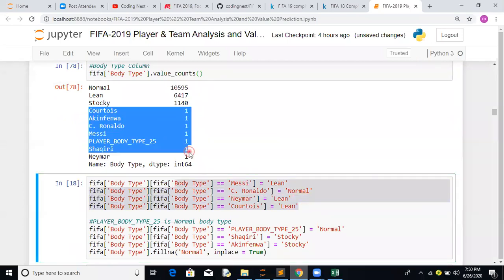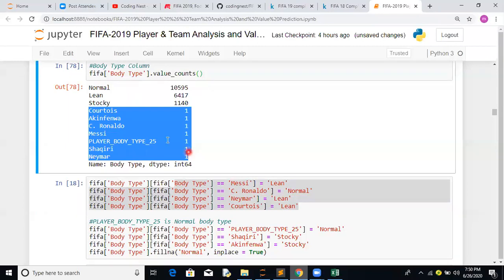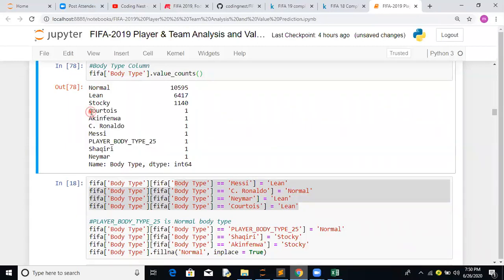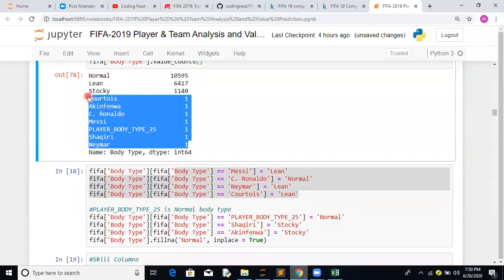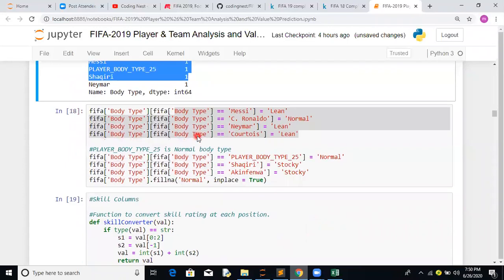It's not good practice to have high cardinality there. So it's good to club all these together, otherwise it would be unnecessarily a lot of cardinality. It's a good practice to club all these together.